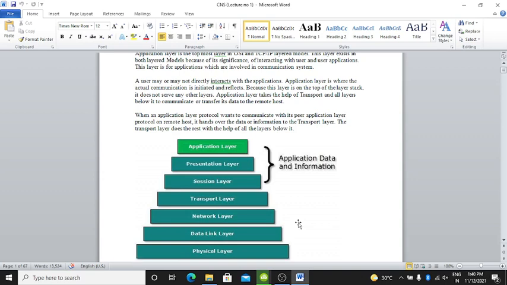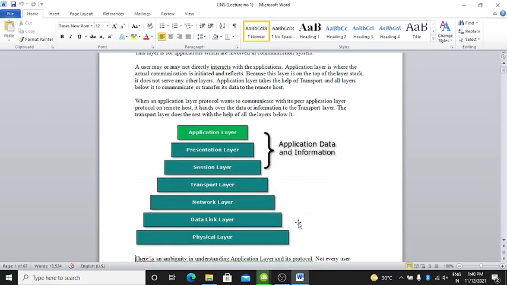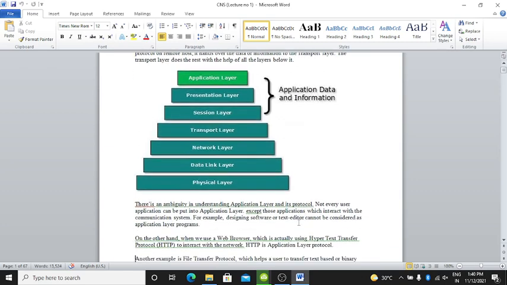The transport layer does the rest with the help of the layers below it. In the OSI model, application data and information contain the application layer, presentation layer and session layer. Clear? After that, next layers are transport layer, network layer, data link layer and physical layer.